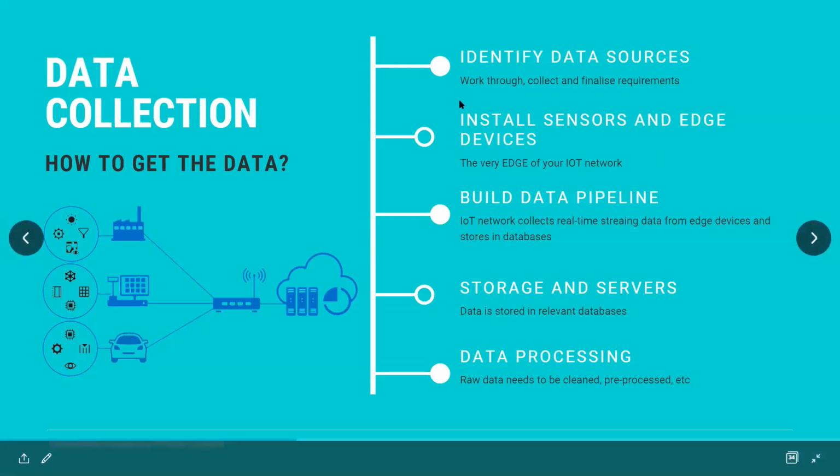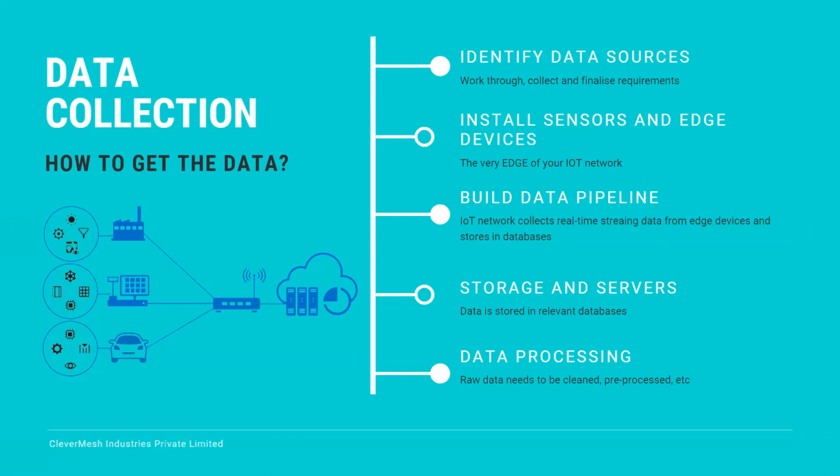So this is where the second step comes in. Then the third part is you need to build your data pipeline. What is a data pipeline? Imagine you have raw data which is in some numerical format, and you cannot make anything out of it. You're collecting temperature, energy consumption, voltage, current, and all those things, but they are all in some sort of numerical format, and you don't know what that means. So you need to process that data to convert it to an understandable form.